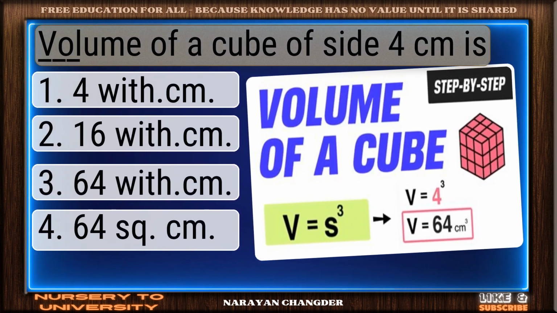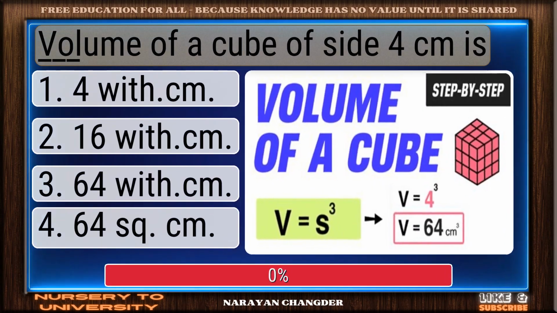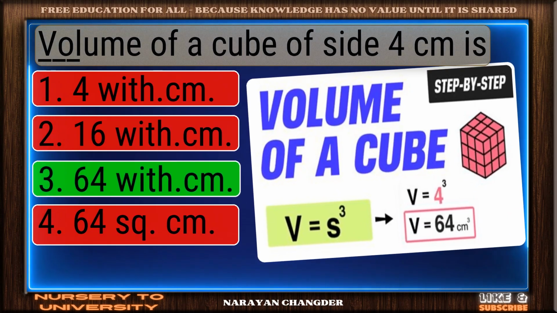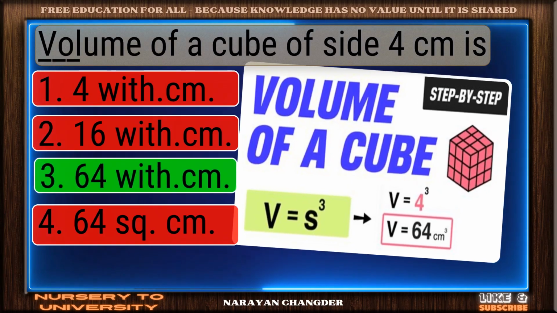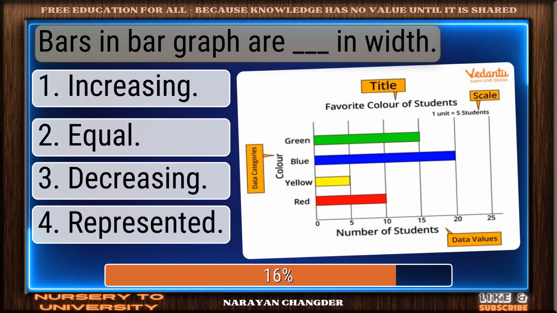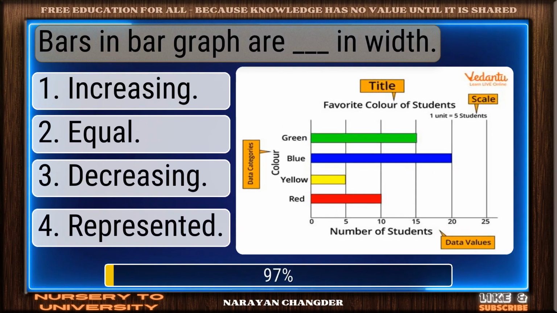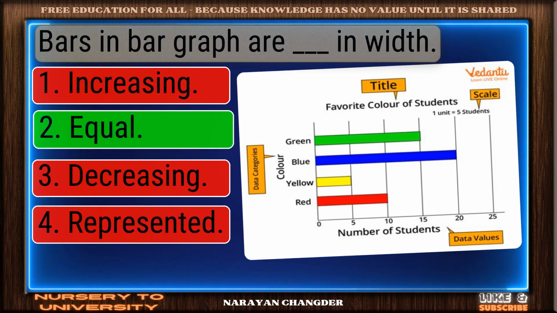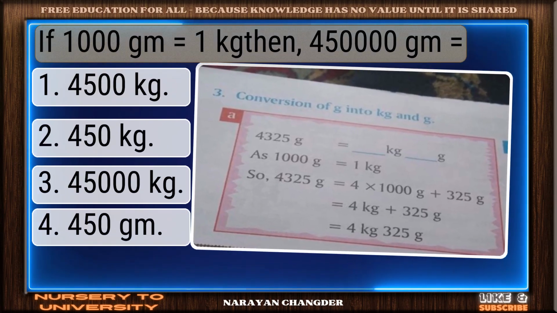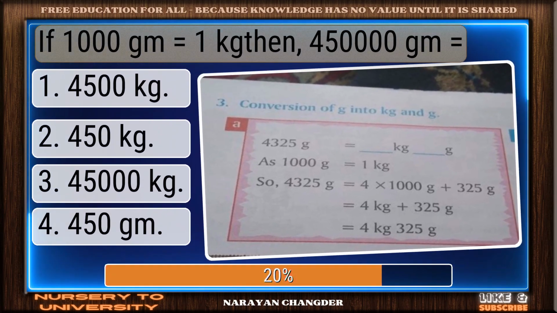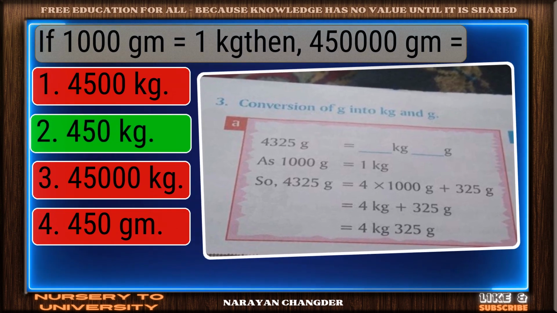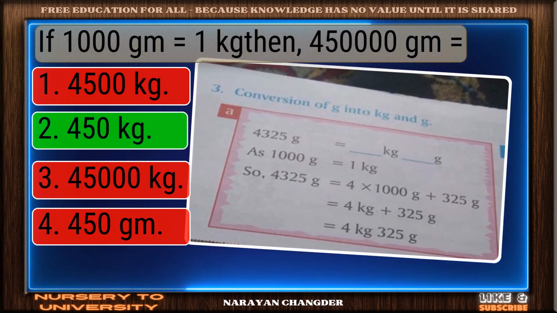Volume of a cube of side 4 cm is dash. Well reasoned. 64 cubic cm is the correct choice. Bars in a bar graph are dash in width. Perfect. Equal is the correct choice. If 1000 g equal to 1 kg, then 450 g equal to? Good job. Your answer works well here.